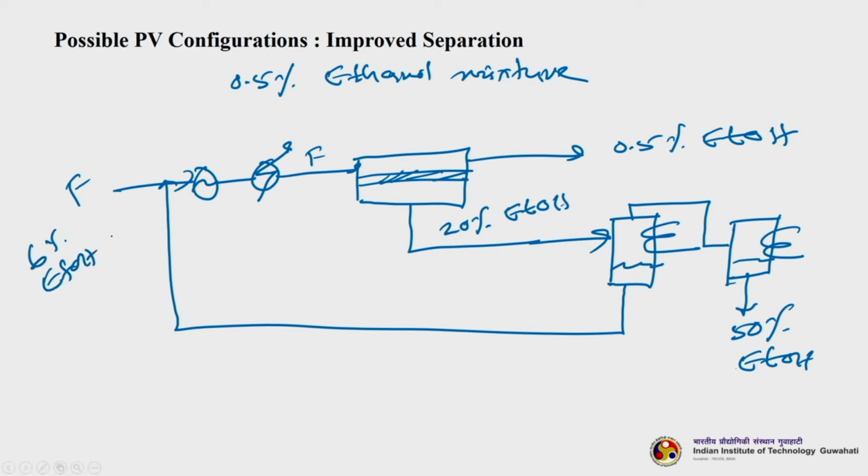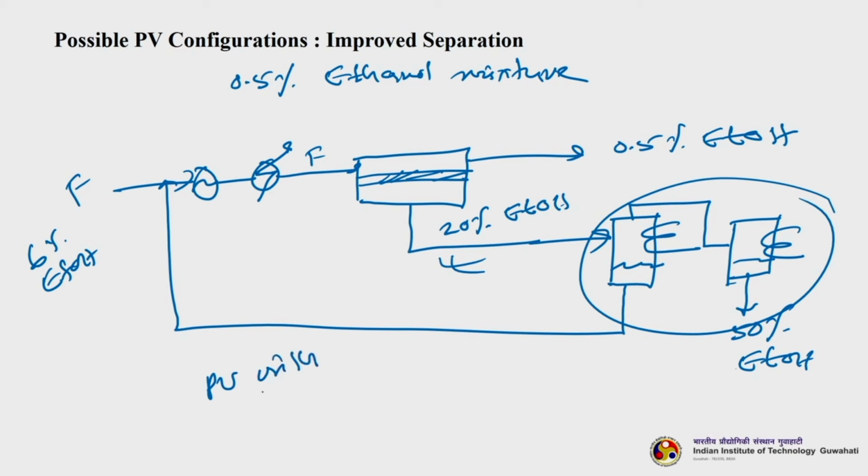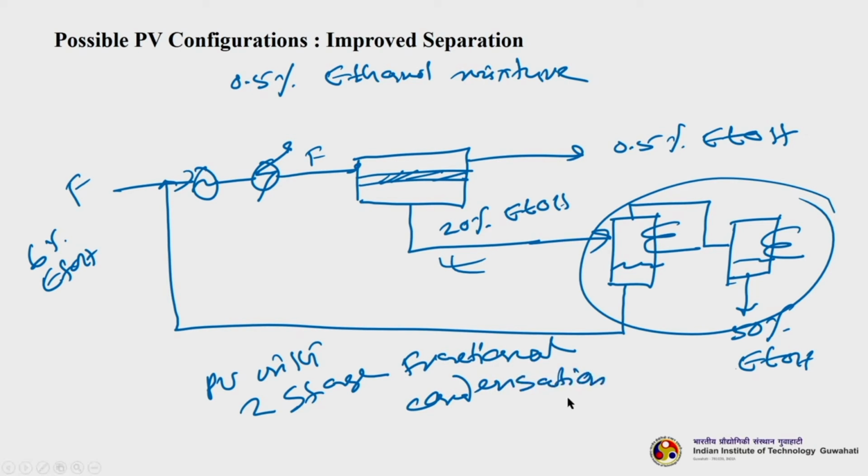So, you see that if you do not have these two, only pervaporation, you get a 20% ethanol, whereas if you are attaching fractional condensation, so it is PV with two stage fractional condensation. Okay. So, in two stage fractional condensation, of course, you are achieving a 50% ethanol. So, this is how you actually improve the performance.